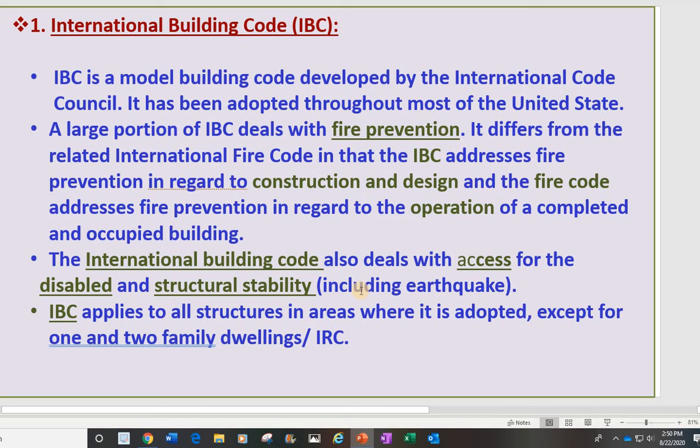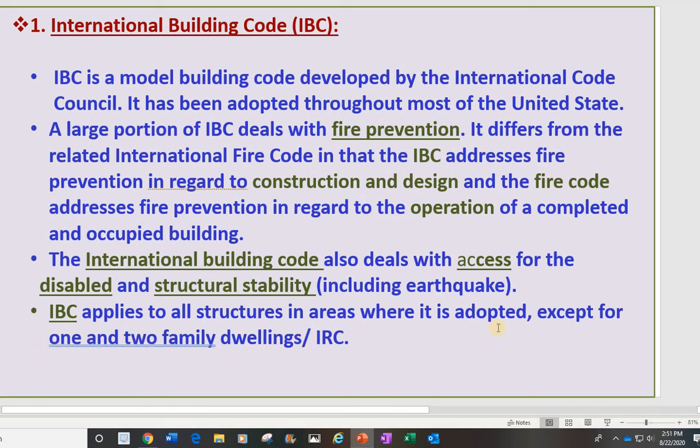IBC applies to all structures in areas where it is adopted. If you have any structure and they adopt it, you can use IBC, except for one or two family dwellings, which use IRC. If you use it for residential, you need to focus on IRC, one or two family dwellings.